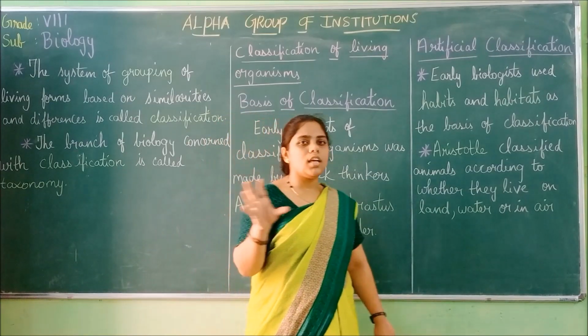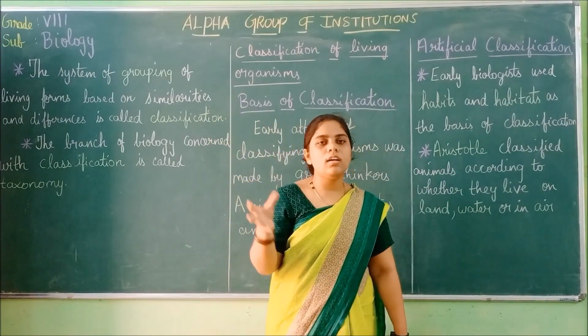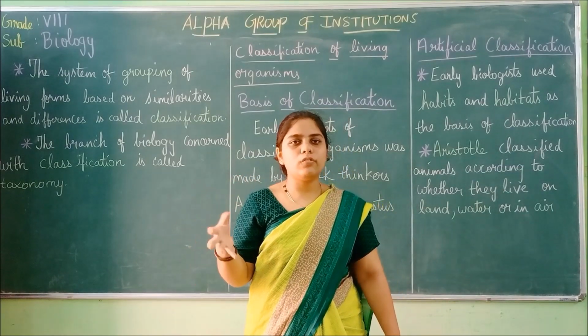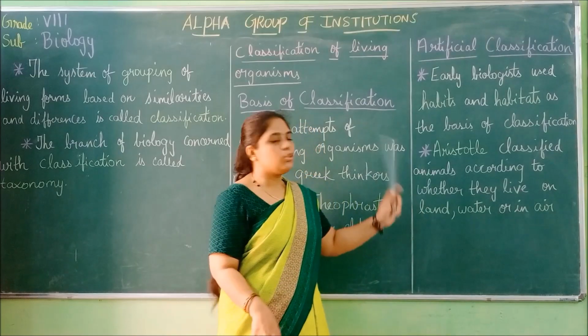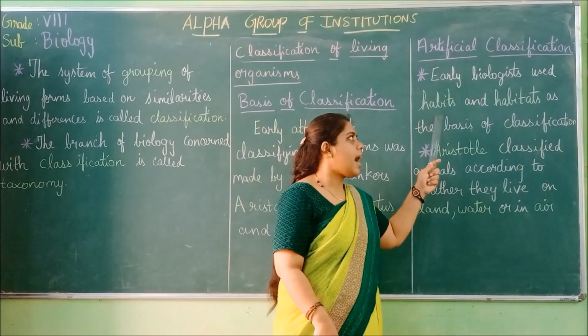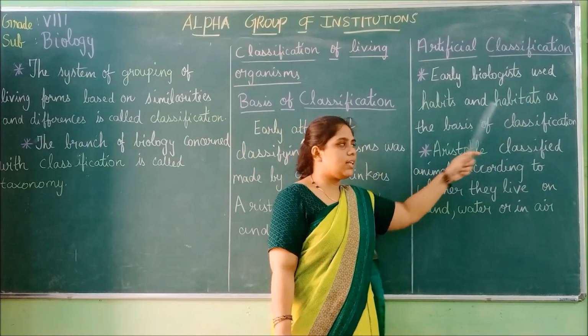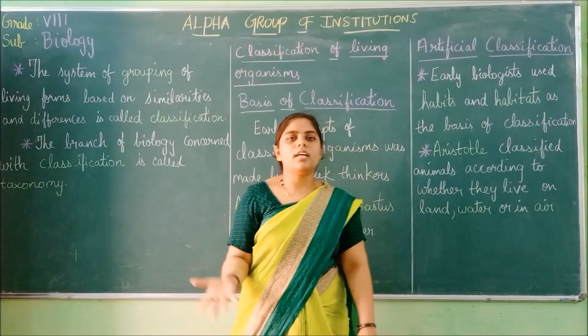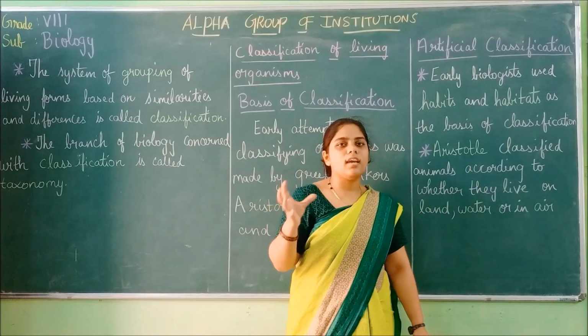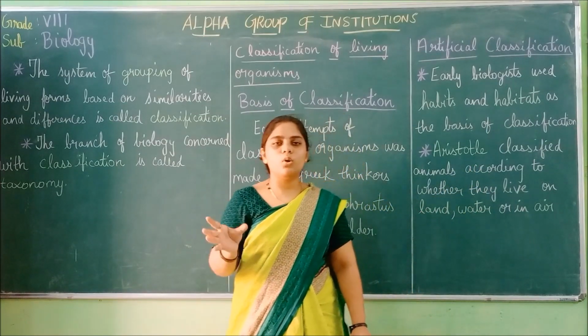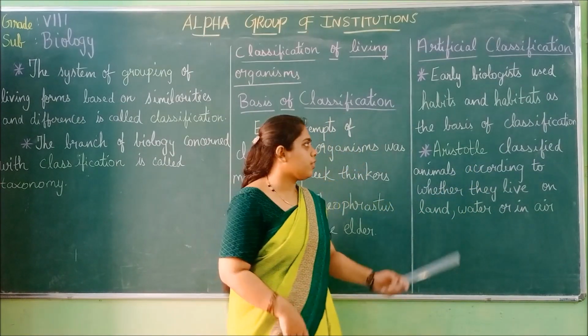In the starting stage, all the external structure, the internal function, and the color were not considered. Only two criteria, that is habits and habitats. The habits that the animals or the plants behave and the habitats where they live. So these were the two criteria for the classification.